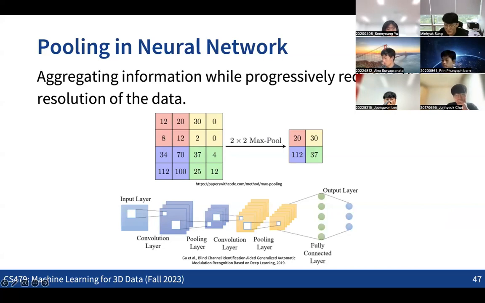Can you come up with any ideas on how we can define a pooling operation? Pooling is the operation that can progressively reduce the resolution of the data. When you are given a 3D mesh, how can we do this sort of progressive reduction of the resolution of the data?